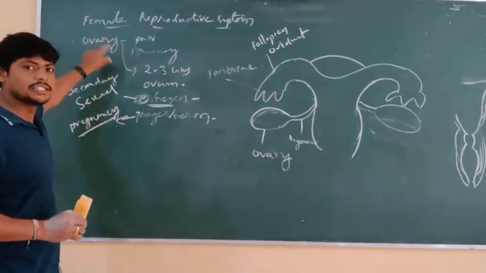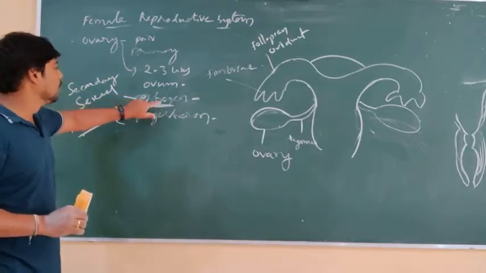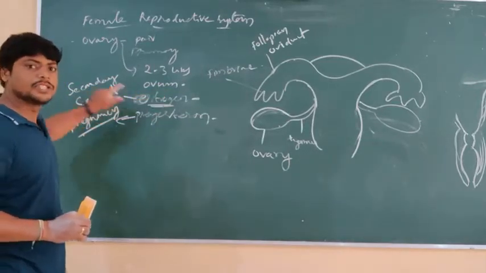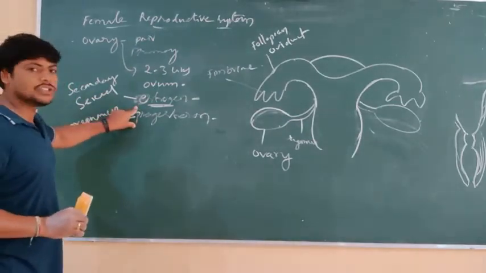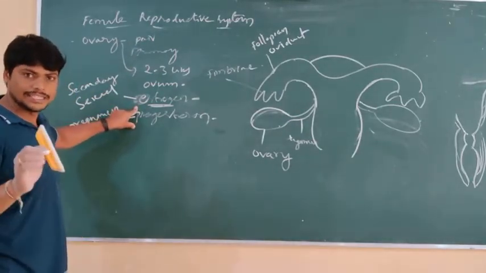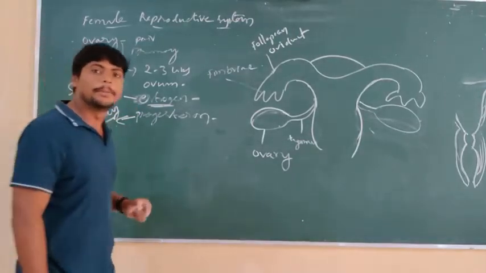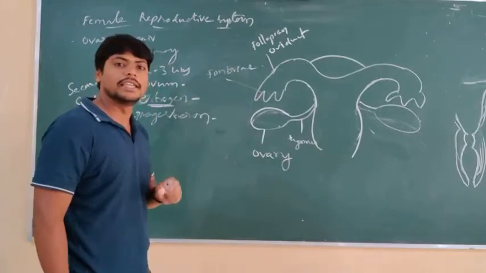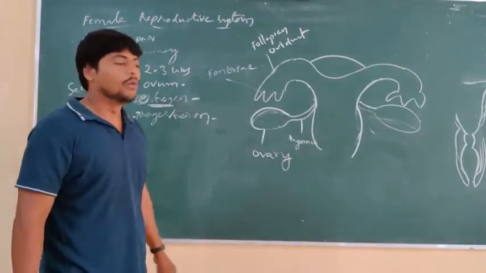It also secretes 2 important female sex hormones. One is estrogen, which helps in the maintenance of the secondary sexual characters, and progesterone is another female sex hormone that helps in the maintenance of pregnancy. So that is what we can see about the important hormones as well as the importance of the ovary.